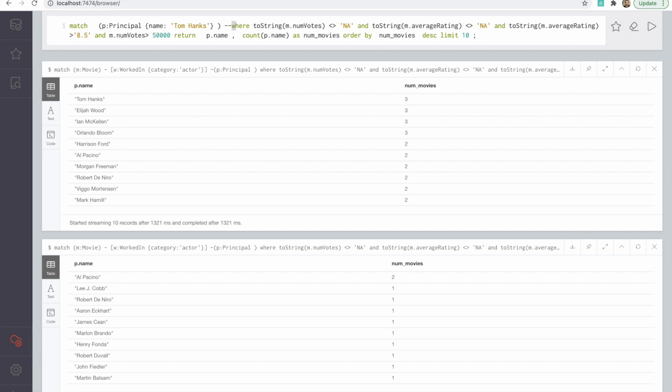And we will try to find all movies. And now we are going to return, instead of all this, because we know what these things are, p comma